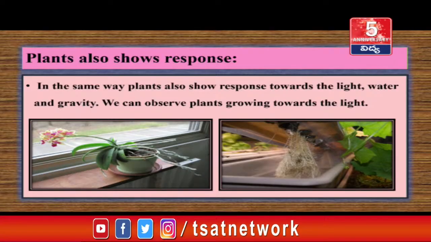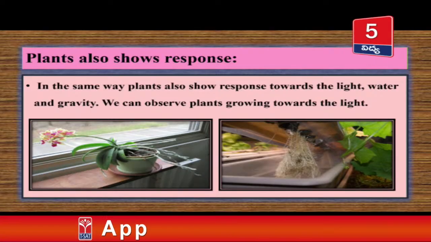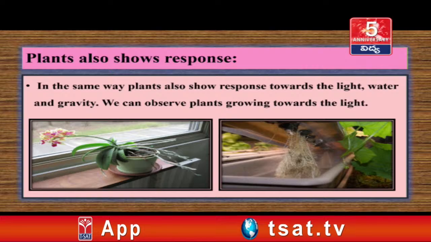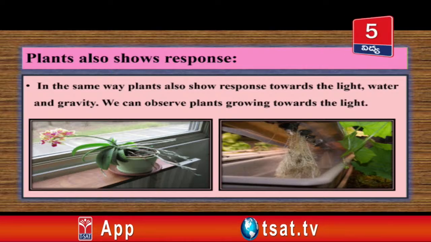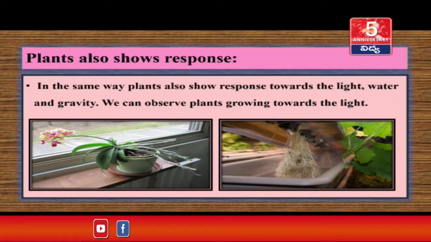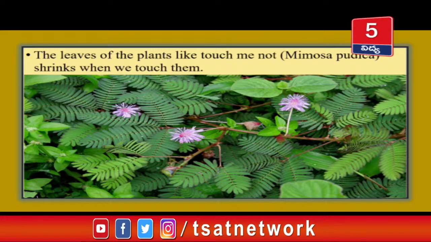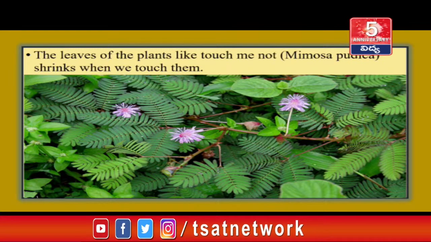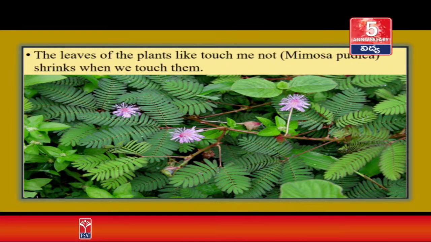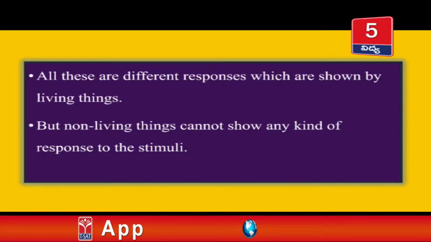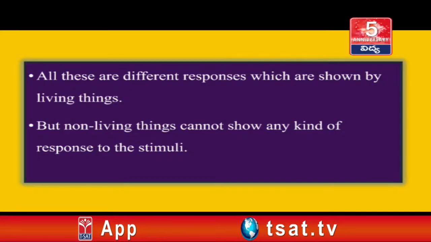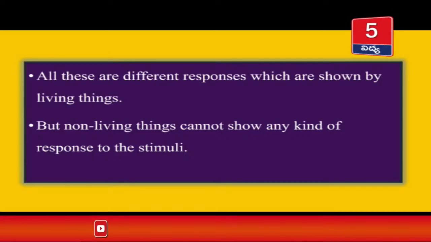Plants also show response. Like animals, in the same way, plants also show response towards the light, water and gravity. We can observe plants growing towards the light. The leaves of plants like touch-me-not, Mimosa pudica, shrink when we touch them. All these are different responses which are shown by living things, but non-living things cannot show any kind of response to the stimuli.